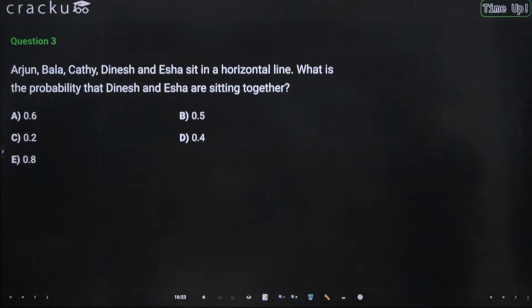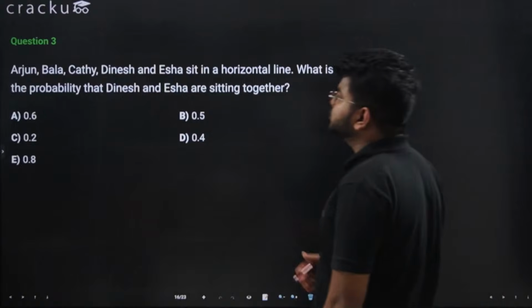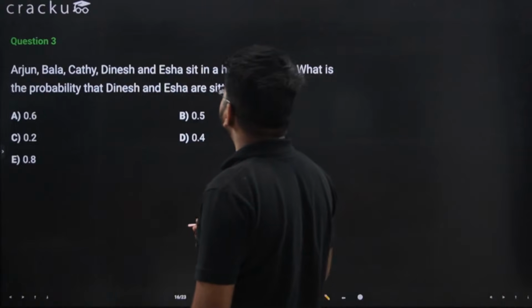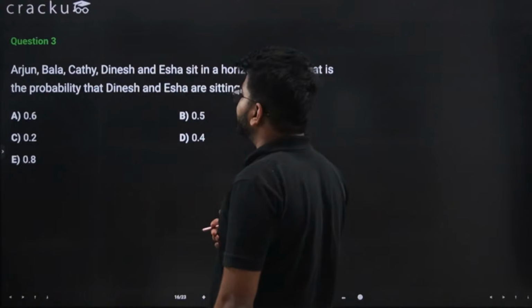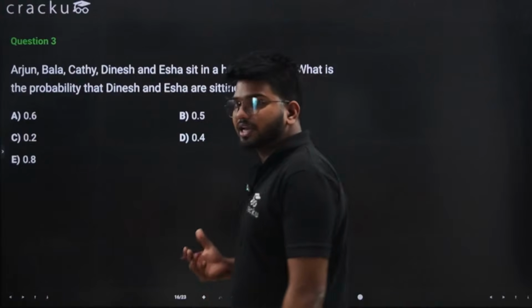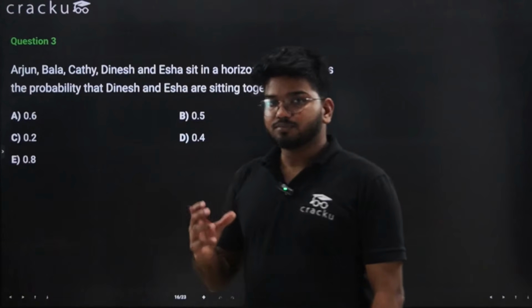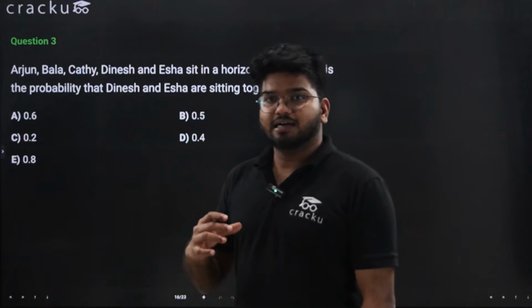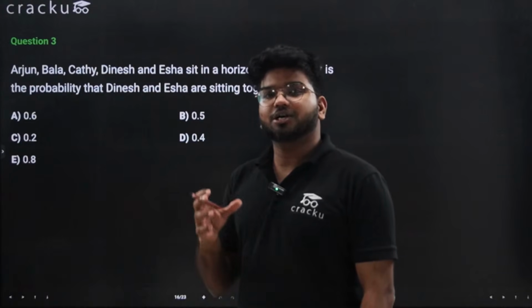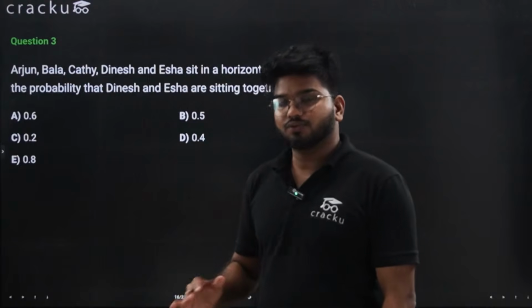Okay. Now it says that Arjun, Bala, Kathy, Dinesh and Isha sit in a horizontal line. What is the probability that Dinesh and Isha are sitting together? This is a logical question, and there is a particular pattern to solve such kind of question.